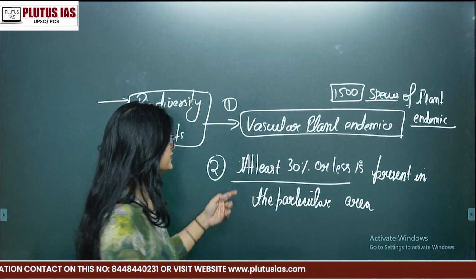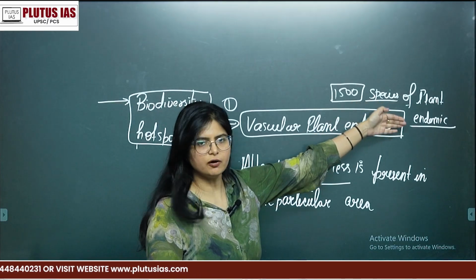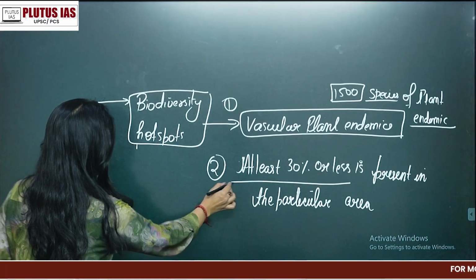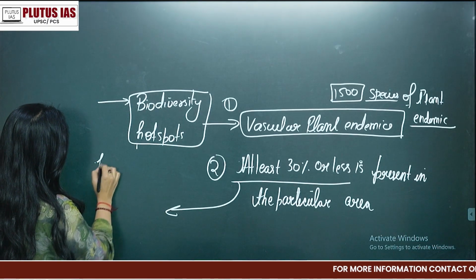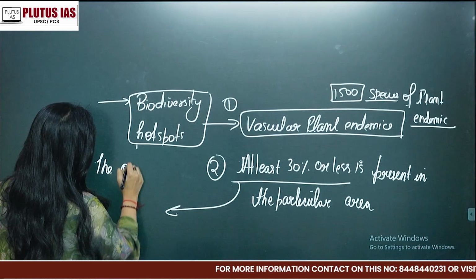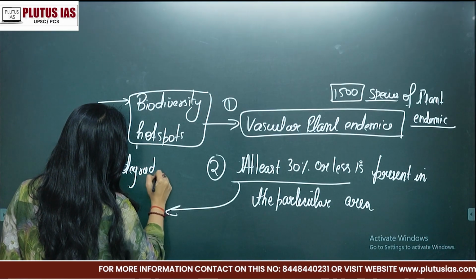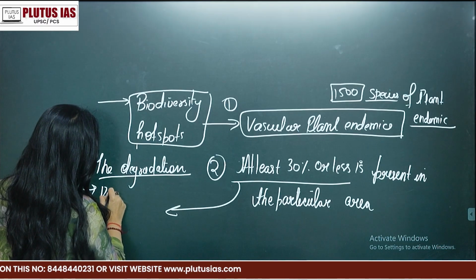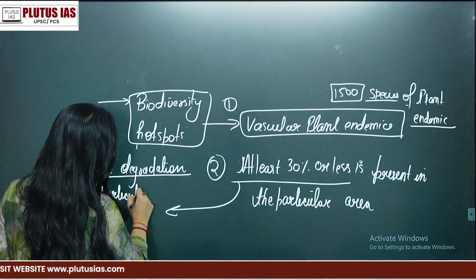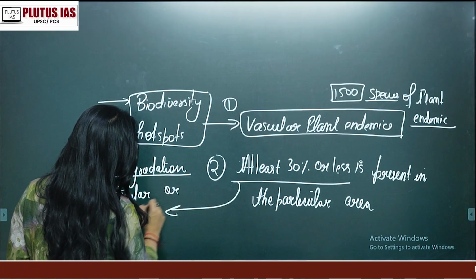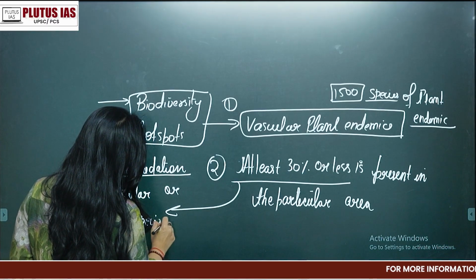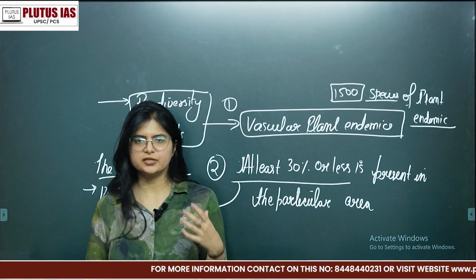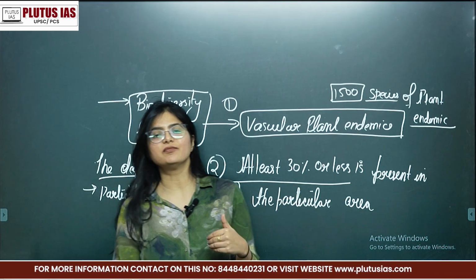At least 30% or less of the plants are present in a particular area. Or you can put it in a way that there is degradation of the particular species. This is how you can understand the different biodiversity hotspots present in India and why they are important.